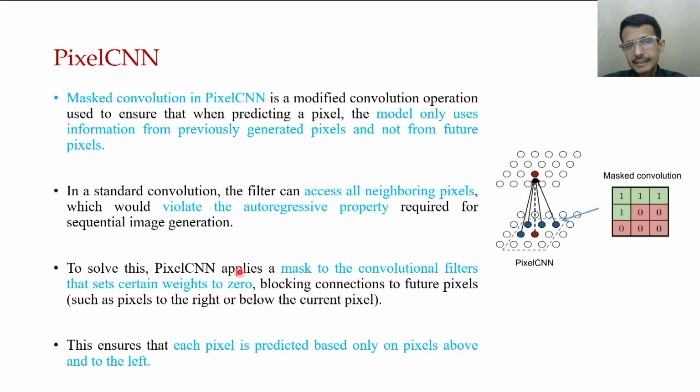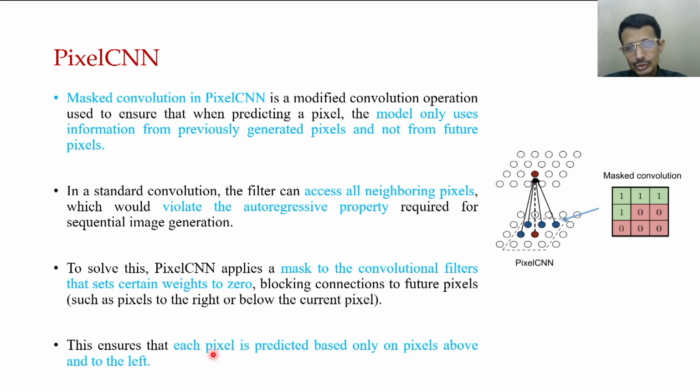Pixel CNN applies a kind of mask to the convolution filter that sets certain weights to 0, so that pixels not generated yet, which are going to be generated in the future, are made 0. So it blocks the connection to future pixels, such as a pixel to the right or below.